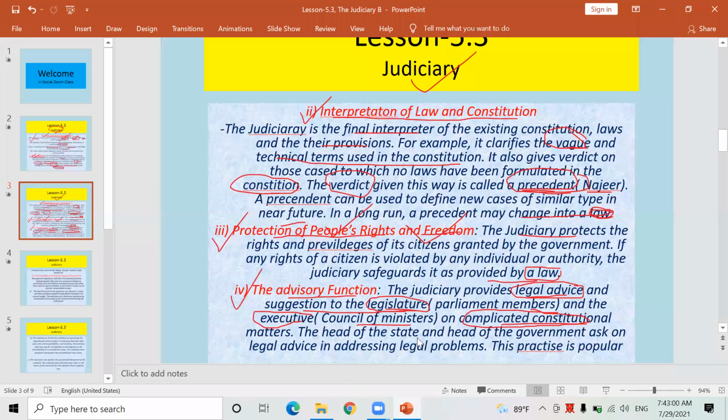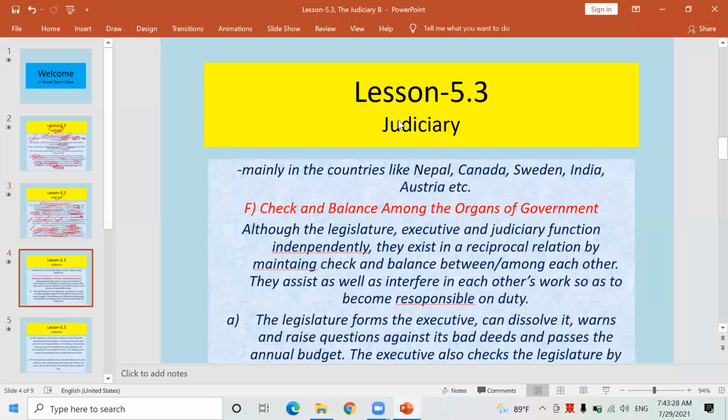Similarly, the head of the state, the president, and the head of the government, the prime minister, act on legal advice in addressing legal problems. If any legal problem occurs, the prime minister and the president can request legal advice from the judiciary. This practice is popular mainly in countries like Nepal, Canada, Sweden, India, and Australia.